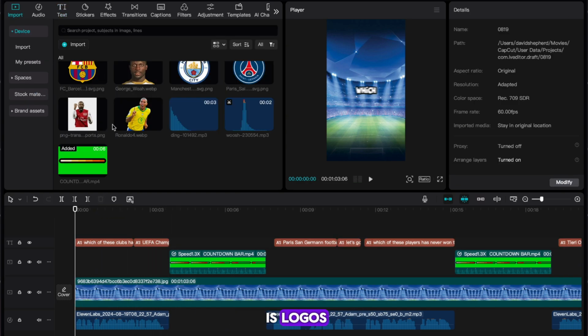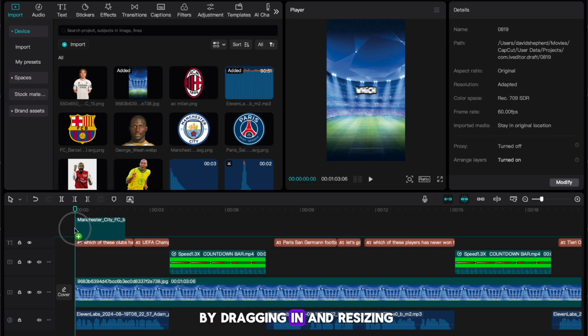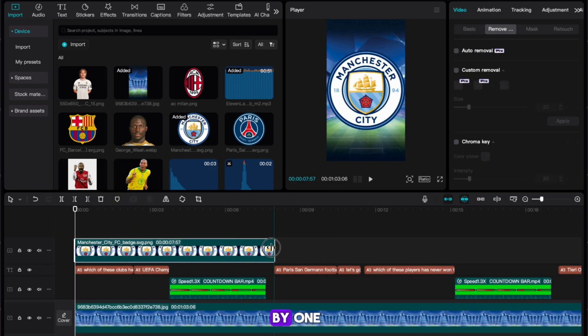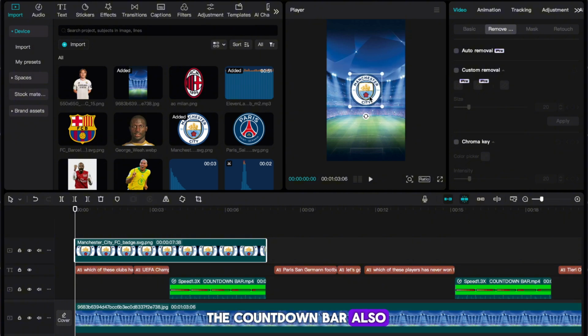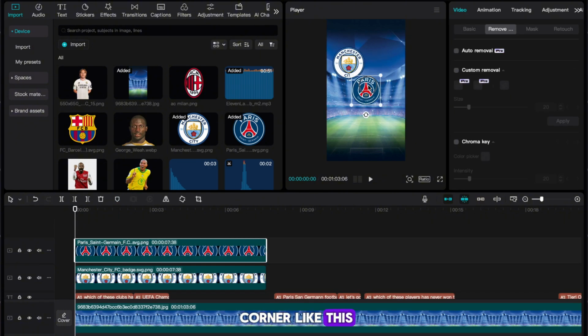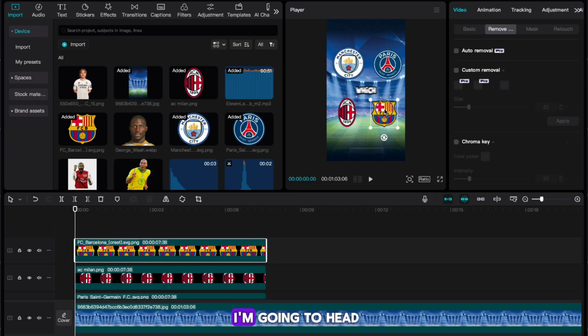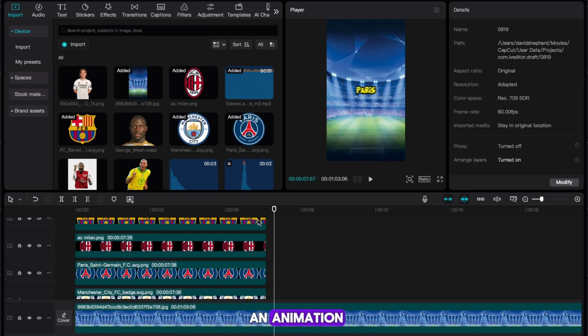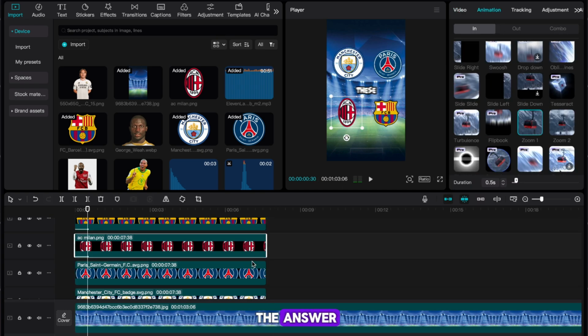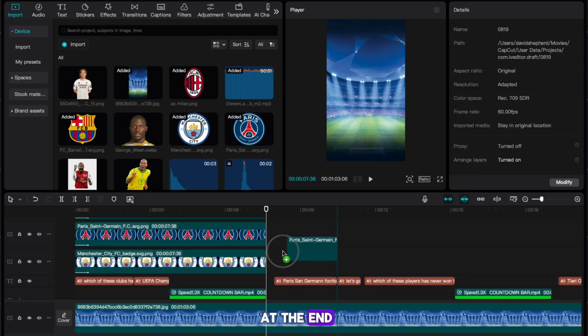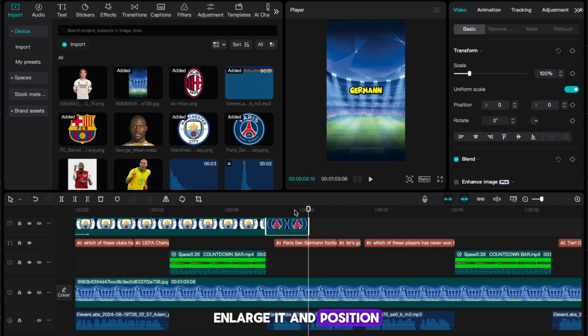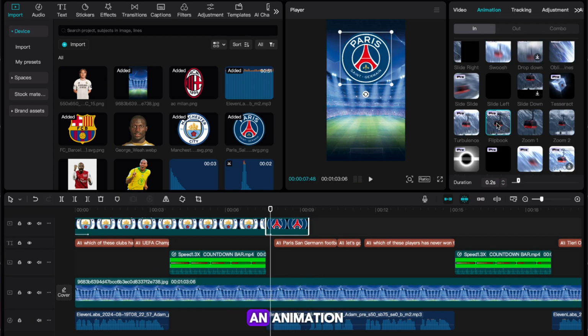Let's now add our logos and players. As our first one is logos, I'm going to start by dragging in and resizing all our logos one by one. Make sure to extend their duration to the end of the countdown bar also. Then resize, and as there's 4, place them in the corner like this. So there's 2 above and 2 below our text. With them in place, I'm going to head to the top right and give them all an animation. Now as PSG is the answer, I'm going to copy it and paste it at the end. I'm also going to enlarge it and position it like so. Finally, I'll give it an animation.